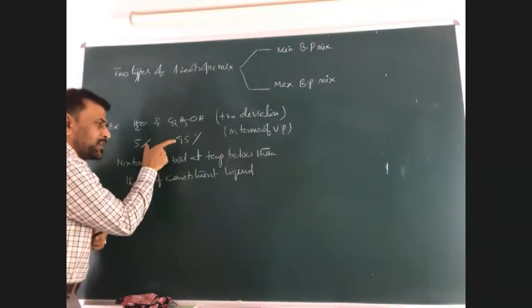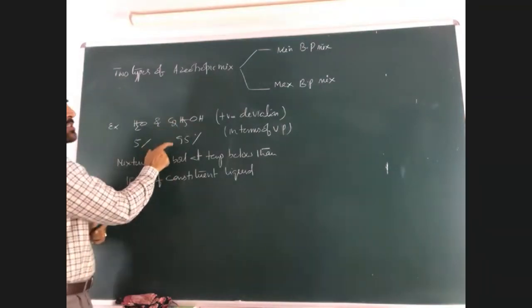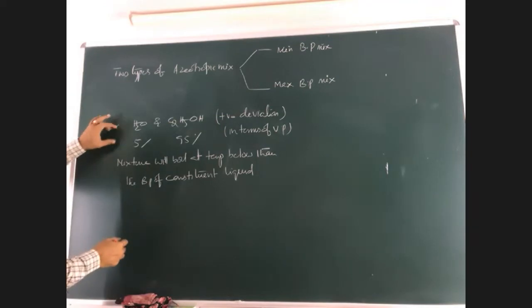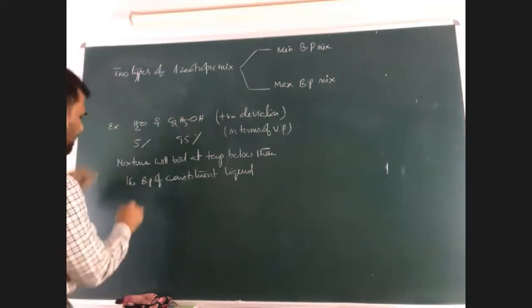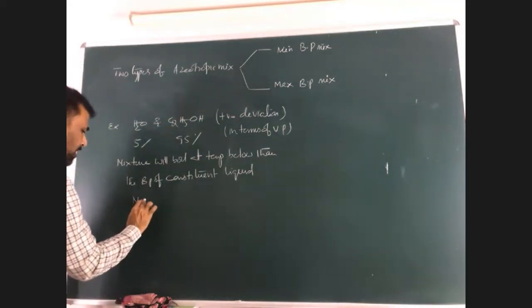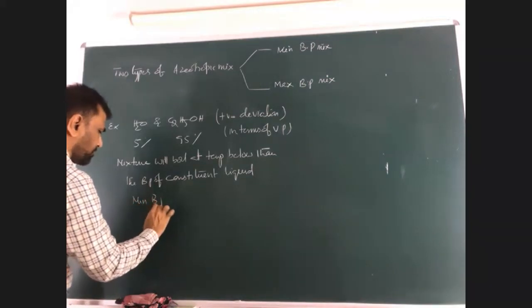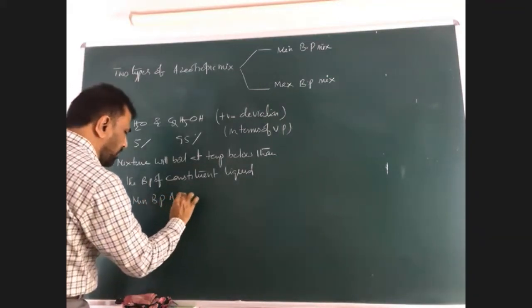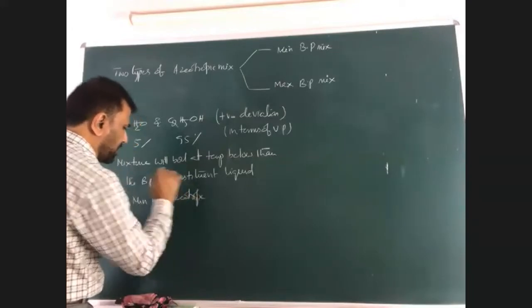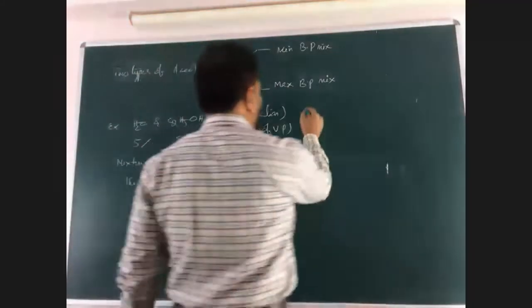This is the important composition. This is called positive deviation. This is an example of minimum boiling point. So for example, it is a minimum boiling point azeotrope. Look at another example, example 2.